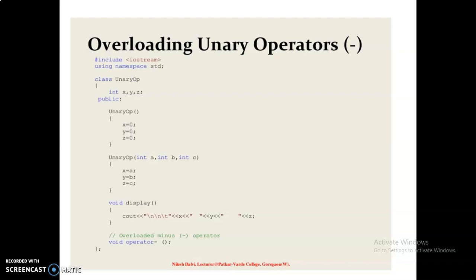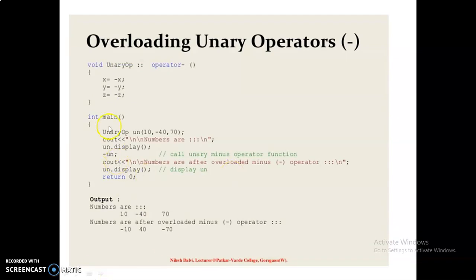Here you can see, this is the main function. The program starts its execution from the main function. Unary OOP is the class name. Un is the object, and here the values of arguments are passed. Three arguments are passed here. The first one is 10, the second one is minus 40, and the third one is 70.